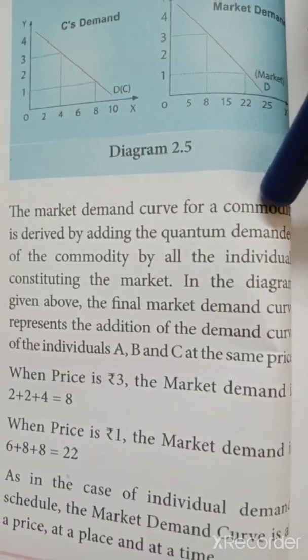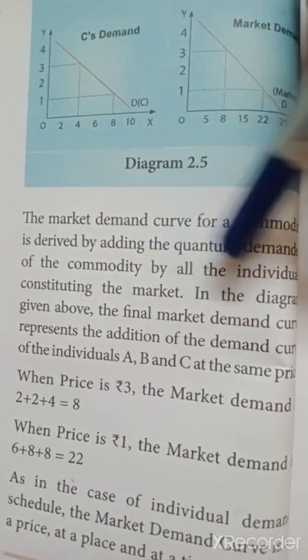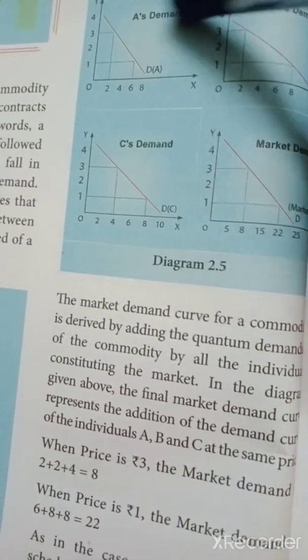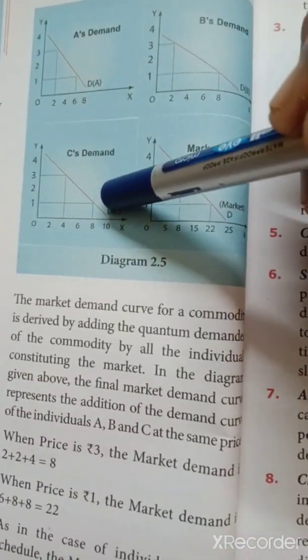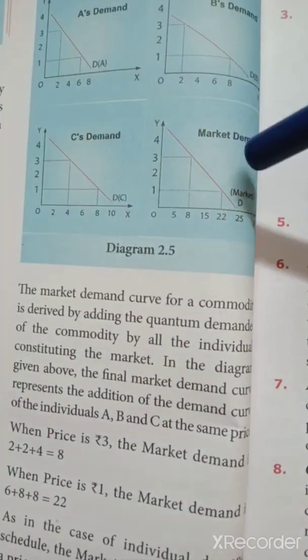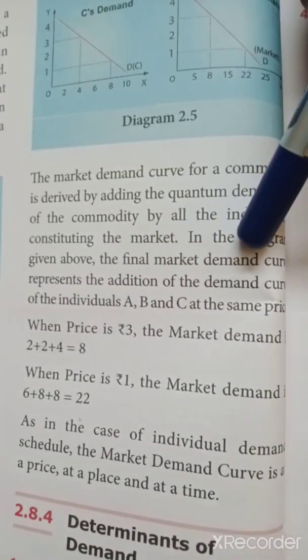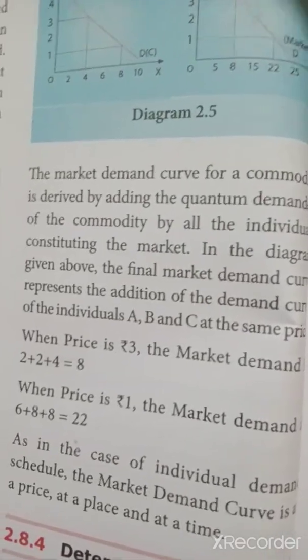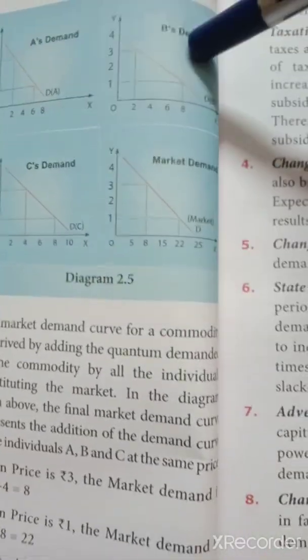By adding the quantity demanded of a commodity by all the individuals in the market. Now we have taken only 3 individuals. When I add up the quantity demanded by all these individuals, I get the market demand. In the diagram, the final demand curve represents the addition of the demand curves of A, B and C.